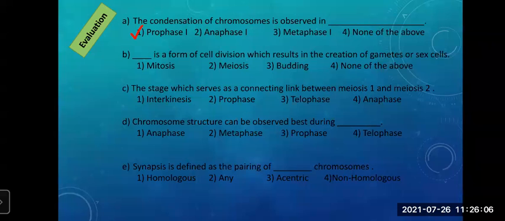Gametes or sex cells are formed in which type of cell division? Teacher, mitosis. No, not mitosis. Mitosis takes place in somatic cells. Here what are we talking about? Gamete cells. Meiosis, teacher. Yes, meiosis. Very good. The correct answer is meiosis.